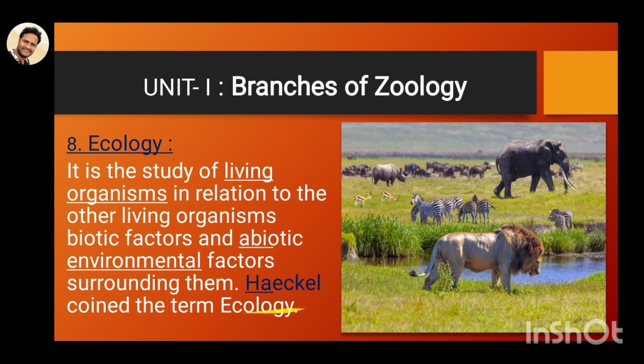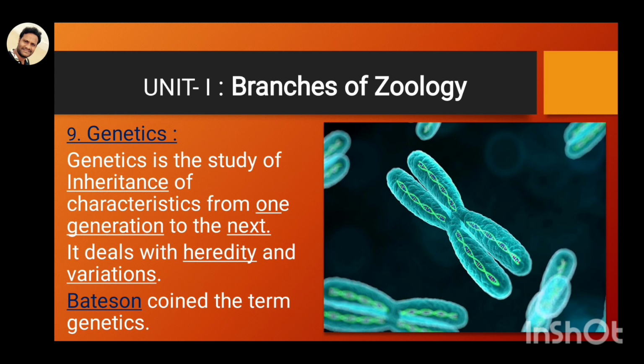This is most important for EAMCET and NEET bits. The ninth one is genetics. Genetics is the study of inheritance of characters from one generation to the next. Our elders say you have some grandmother's characters, some uncle's characters, some mother's characters.